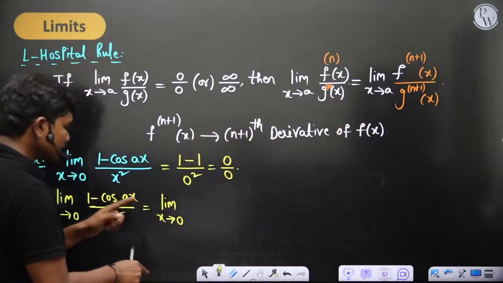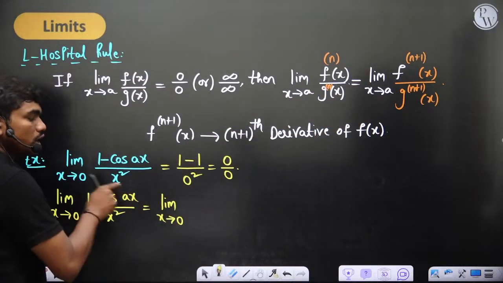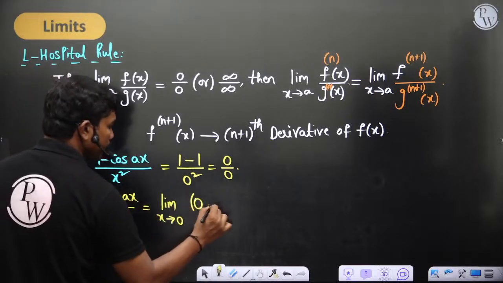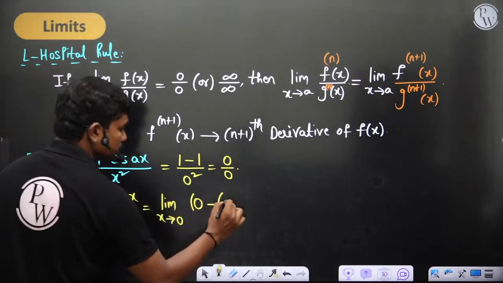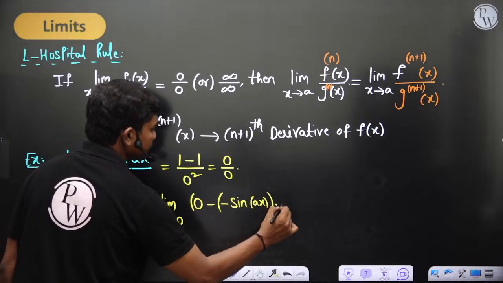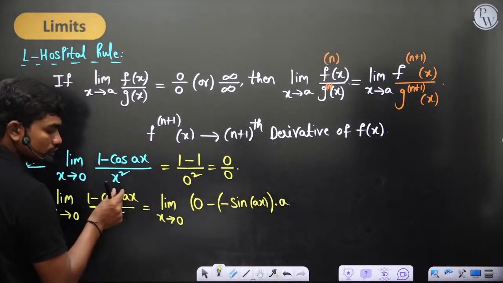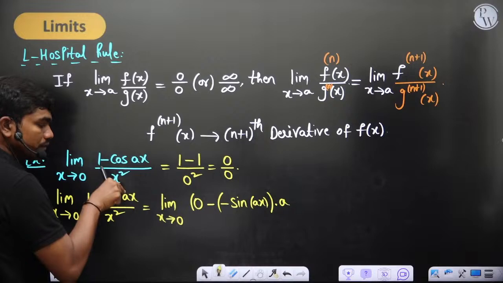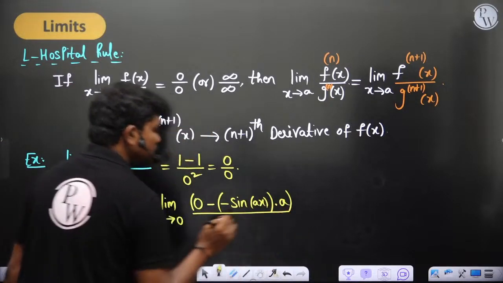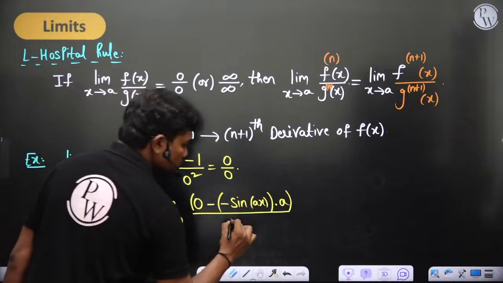So this can be written as the derivative of 1 minus cos ax, that is derivative of 1 is 0 minus the derivative of cos ax, which is minus sin ax, into the inner derivative a, because ax is one more function inside a composite function. Divided by the derivative of x square, which is 2x.